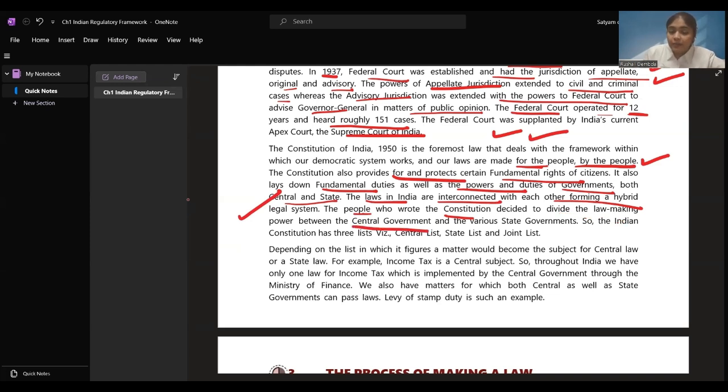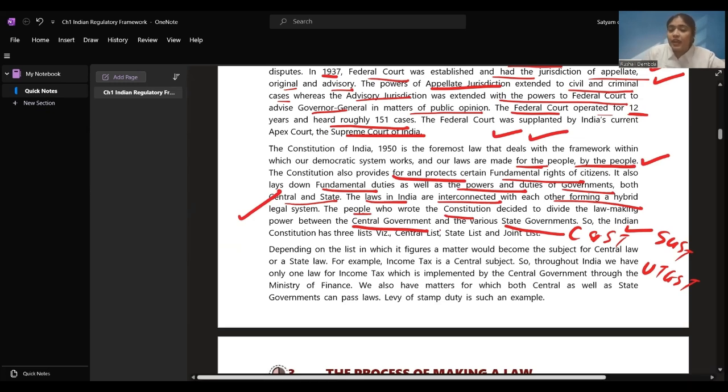Now, central government can make their own laws, state governments can make their own laws. Now, we saw there is, have you heard about this word CGST, SGST, UTGST? Now, CGST is made by central government, SGST is made by the state government, and UTGST is made by the union territory governments. Right? So, these powers had been divided between center and the state.